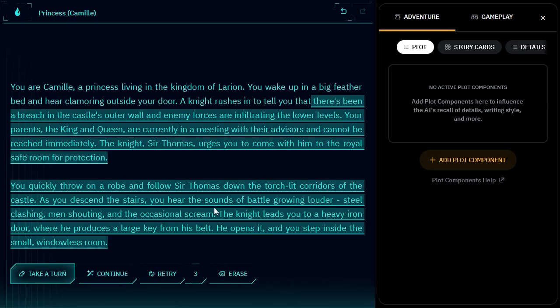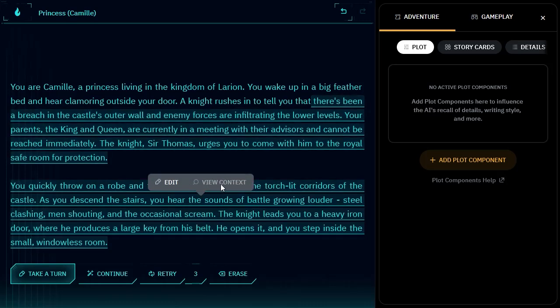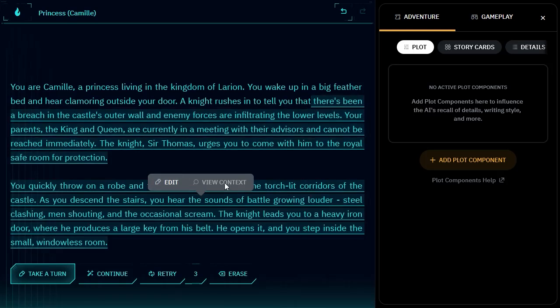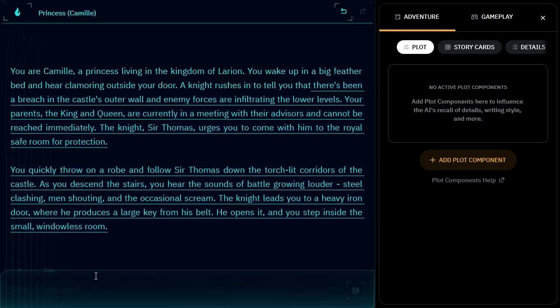There's another option that's not available right now, I think because this is just the first one. As the story progresses, for the current context you can click on view context and really get confused, because it shows you the breakdown of what's going on. So let's go ahead and do what we said we were going to do.